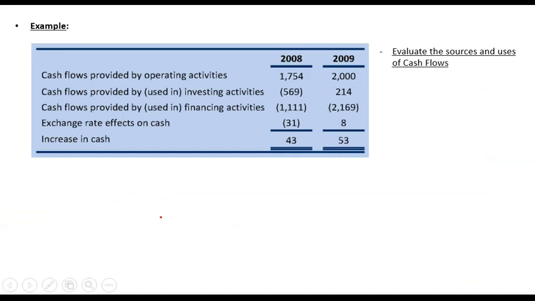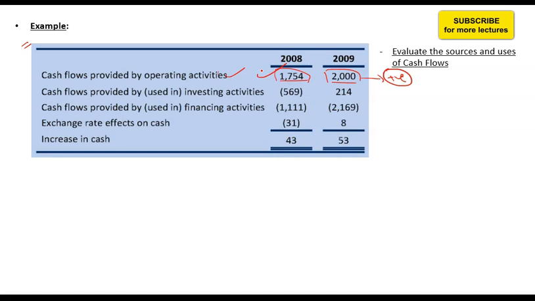So moving on to an example, here is a small summary of a cash flow statement. You need to tell the sources and uses of cash. If you look into it, where is cash primarily coming from? Cash is primarily coming from operating activities in both the years, 2008 and 2009. That is a positive sign, and it means the company's cash flow statement is showing strength. And where is the cash being used? Cash is primarily being used in financing activities and investing in 2008, and financing activities in 2009.